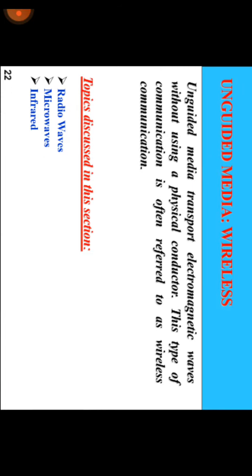Next we come to the unguided media. Now we have seen the guided media, the three parts, and now we have to see the unguided media. It is a wireless medium. Unguided media transport electromagnetic waves without using a physical conductor. This type of communication is often referred to as wireless communication. So this unguided media is an example of wireless communication. The topics you have to see in this section are radio waves, microwaves and infrared waves.